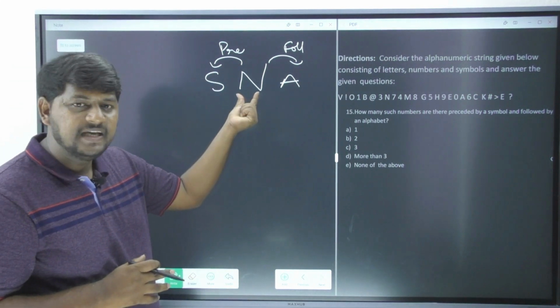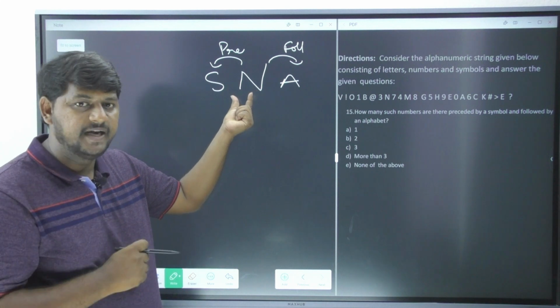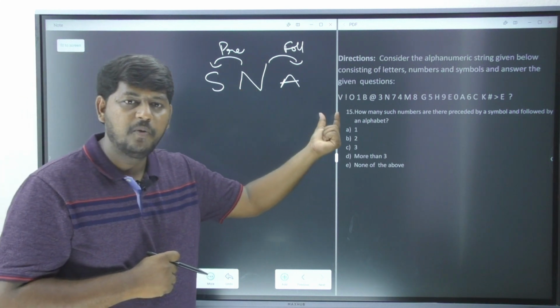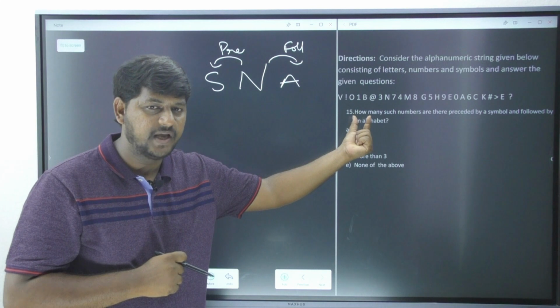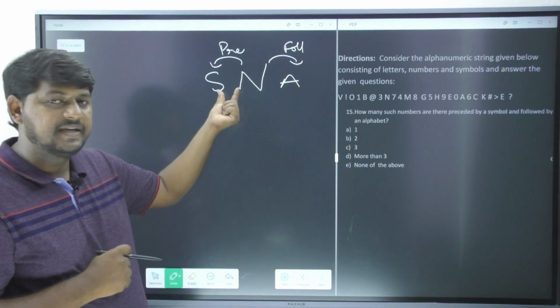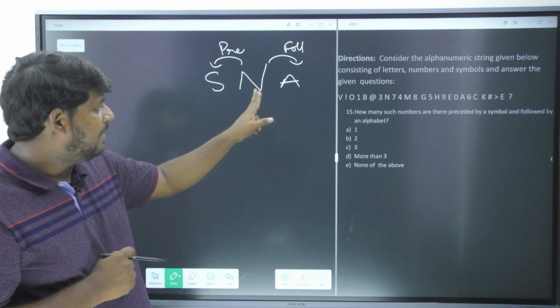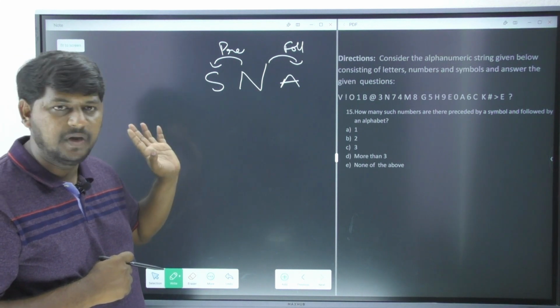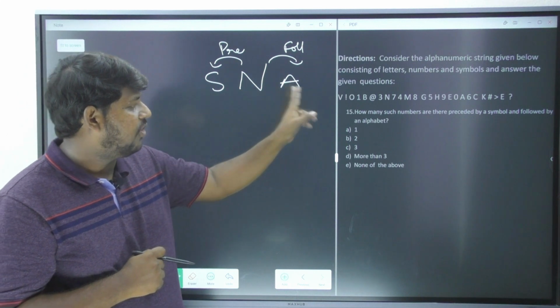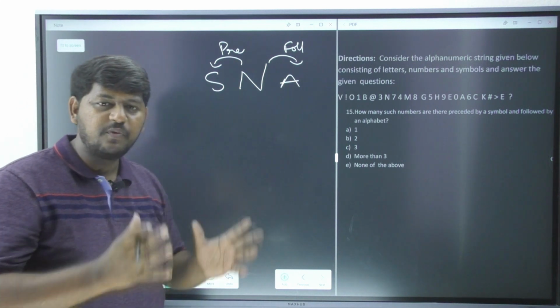N is kept exactly at the center, because after "how many", whatever word is given by your examiner has to stay at the center. Now I have to understand, the number should be preceded by a symbol and followed by an alphabet. In that way, how many are there?